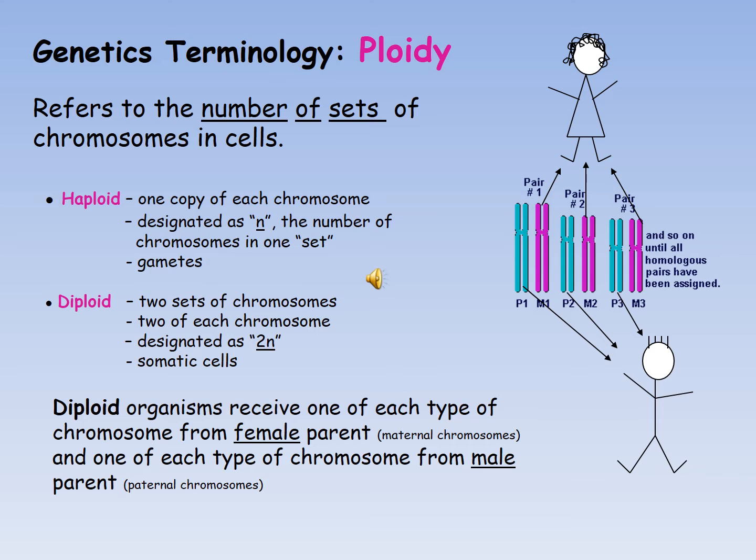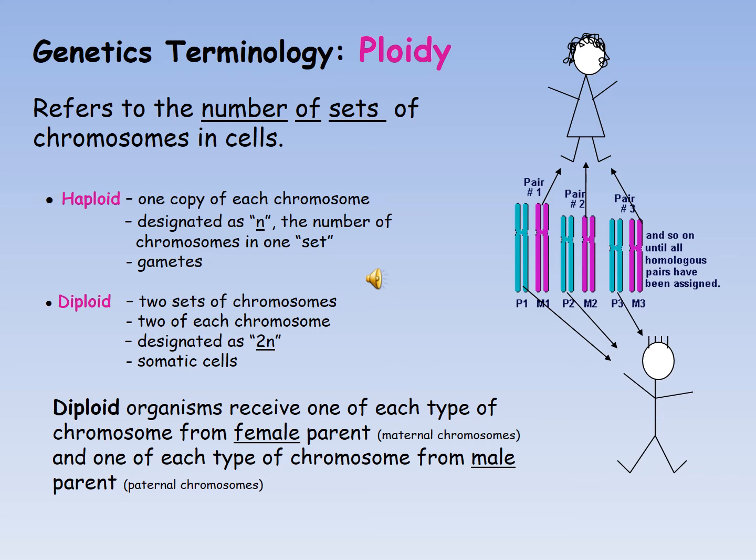So haploid cells have 1 copy of each chromosome, and haploid is designated as small n. Small n represents the number of chromosomes in one set.